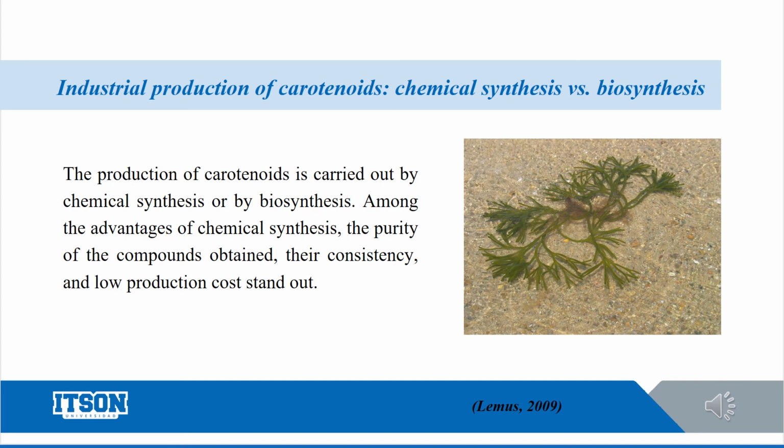In relation to carotenoid biosynthesis, it has several advantages, considering there are more than 600 carotenoids in nature, and a great biosynthetic capacity can be found in it without having to develop complex chemical synthesis processes. Likewise, knowing the biosynthesis pathway of carotenoids makes it possible to have knowledge of the biosynthesis of several carotenoids. Similarly, the production of these pigments by living organisms prevents the formation of stereoisomers that are harmful to health.